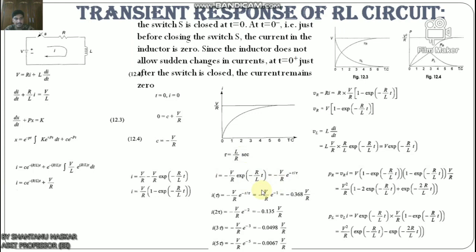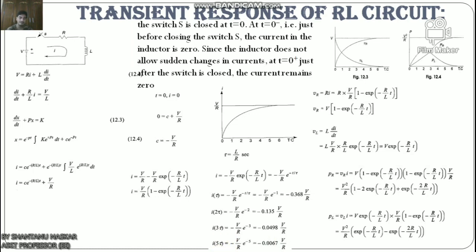Okay, i equals V by R e to the power minus R by L t, which equals minus V by R e to the power minus t by tau. Now at one time constant, the transient term reaches 36.8% of its initial value. Look here. Now i at tau equals minus V by R e to the power minus 1, which equals minus 0.368 V by R. Similarly, i at 2 tau, i at 3 tau is this. After 5 tau, that is 5 time constants, the transient part reaches more than 99% of its final value.